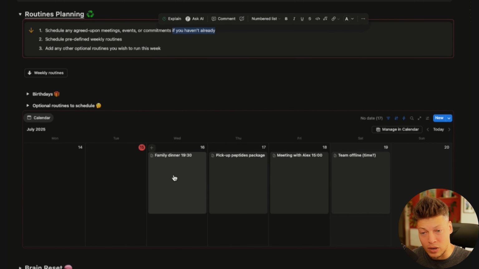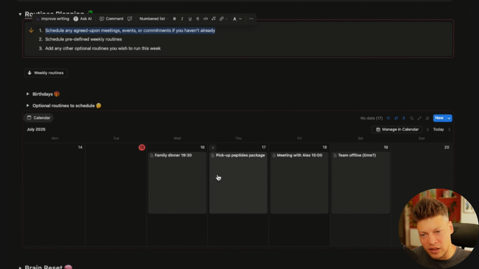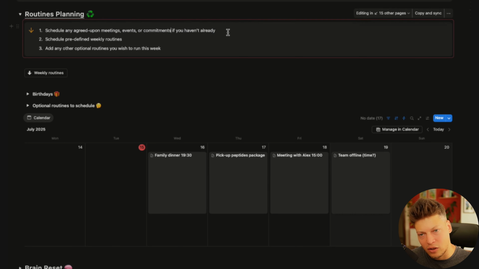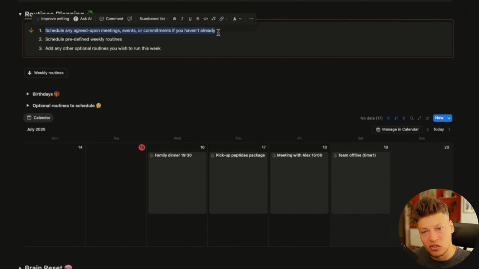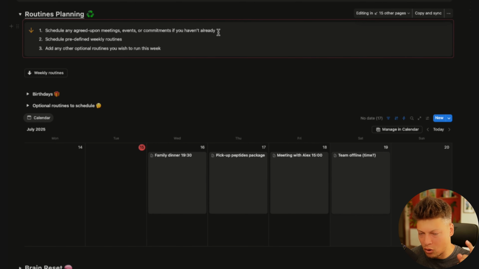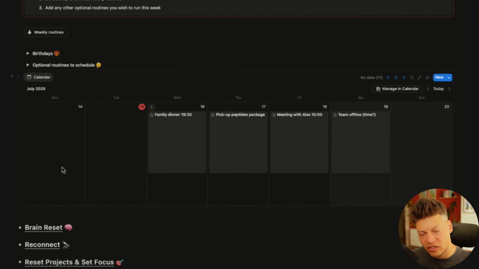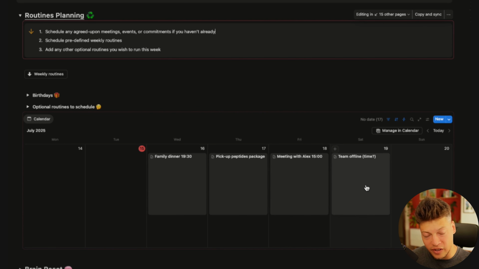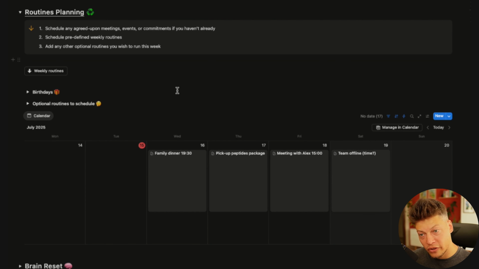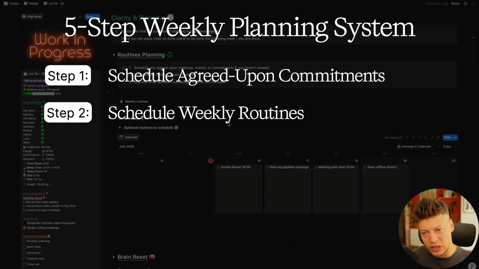So when Monday comes around, when I get to this section, usually they are already scheduled. But it's just an extra note here in case I forgot to schedule some of them, and it happens sometimes, like I already have this meeting in my mind, but I just didn't input it into my Notion. So this is the first step. Make sure that any commitments that you've already made and have in your calendar, you input them into your Notion. In this case, I go over my calendar. I know the things that I have planned for the week, so I just scan it. I remember that, yes, there is nothing else. I'm done.